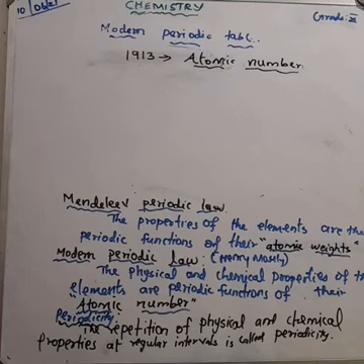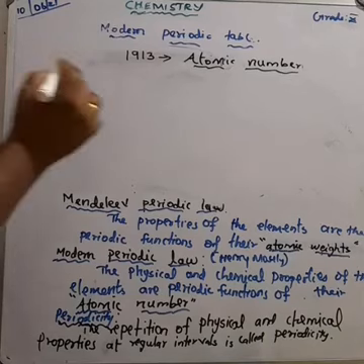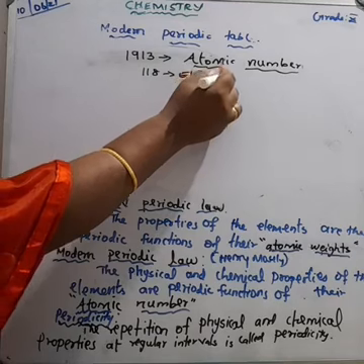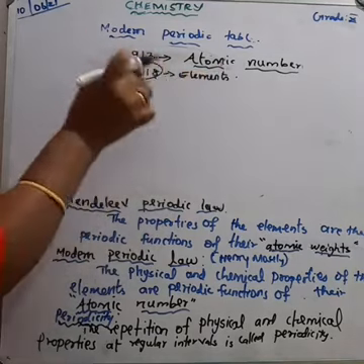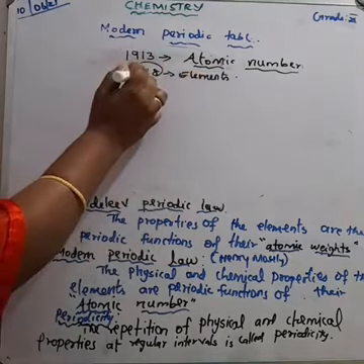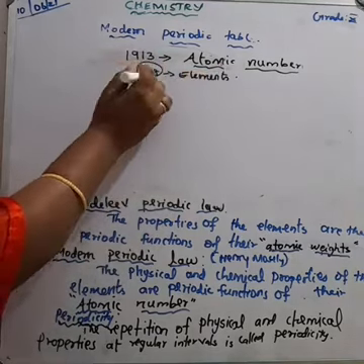This is the present accepted form of the periodic table, the modern or long-form periodic table, which includes 118 elements. This is important.